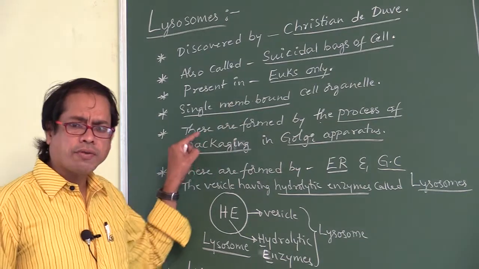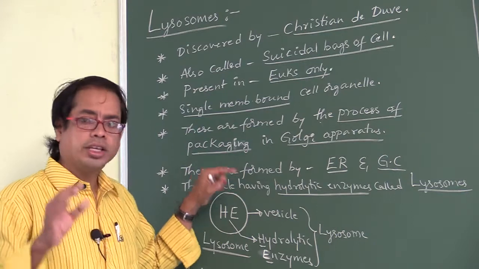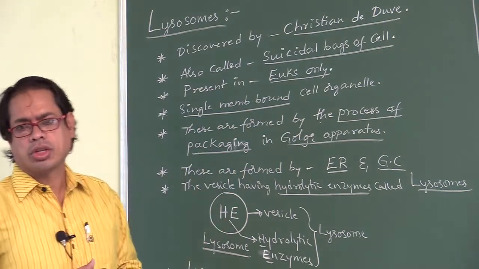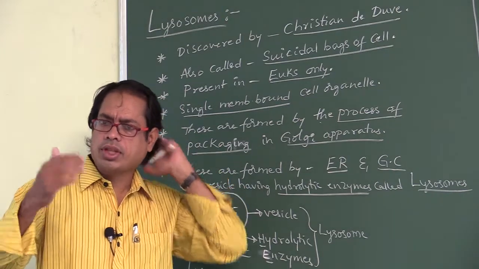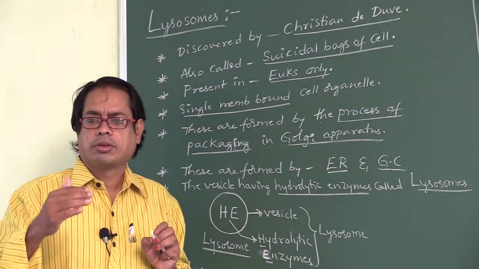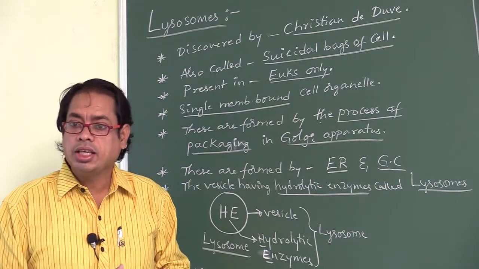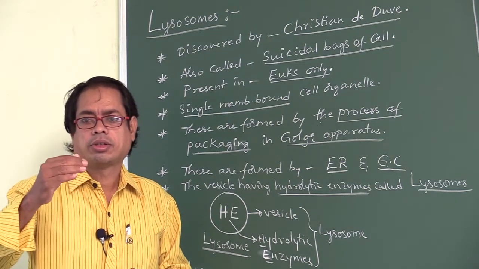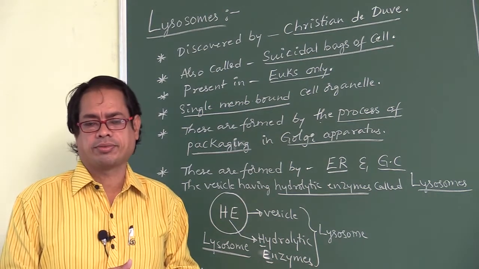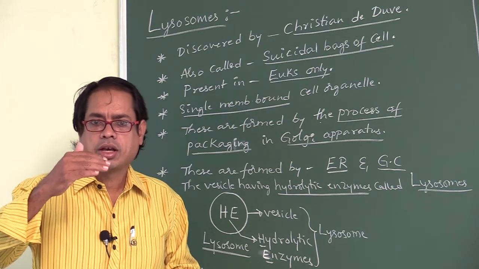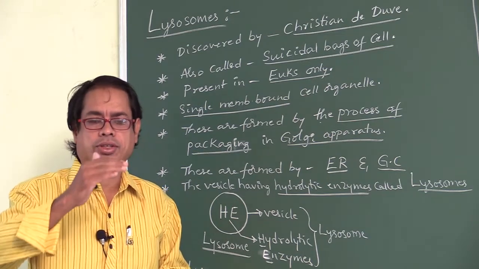Next, these are formed by the process of packaging in the Golgi apparatus. On rough ER, proteins are present. This ER is closely associated with the Golgi apparatus. Why?